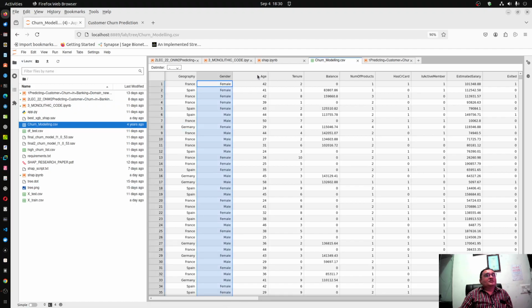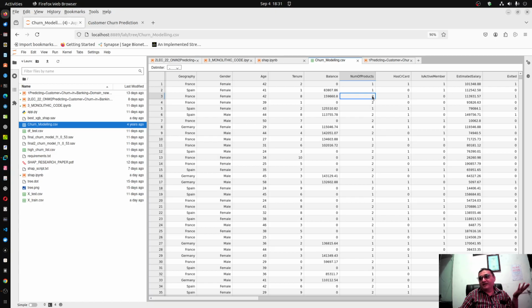Now, gender, age, tenure, balance, number of products. Number of products here means, if the customer has only a savings account, then one product, but a customer may have a savings account plus a personal loan account plus maybe a housing loan account, then three products, and so on. So we want to see whether taking a customer into the fold of our various different services reduces the tendency of the customer to go to our competitors.